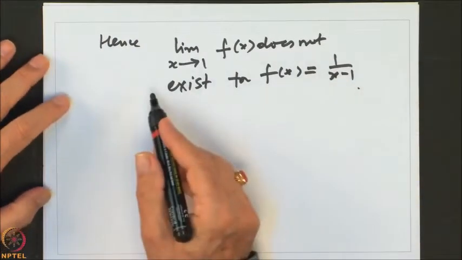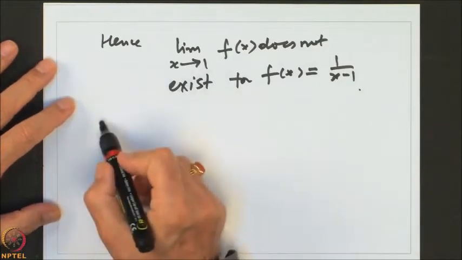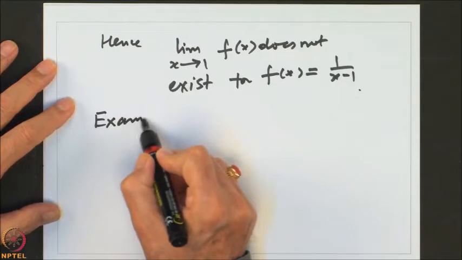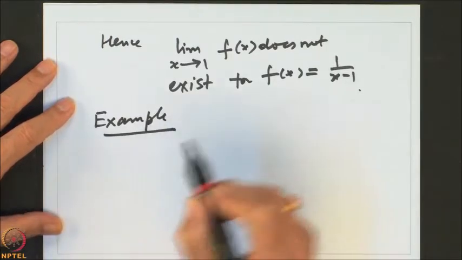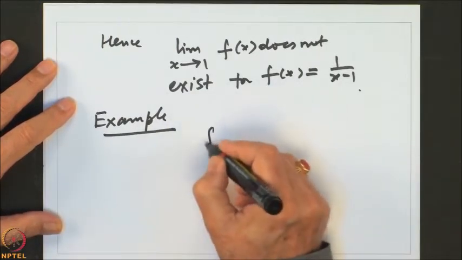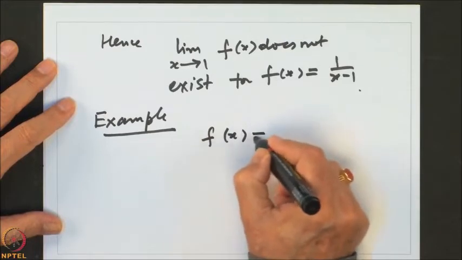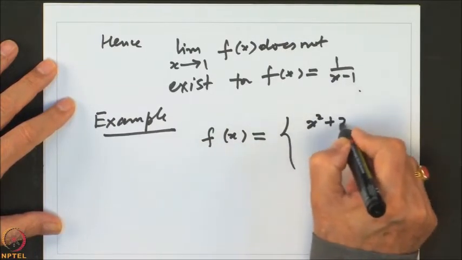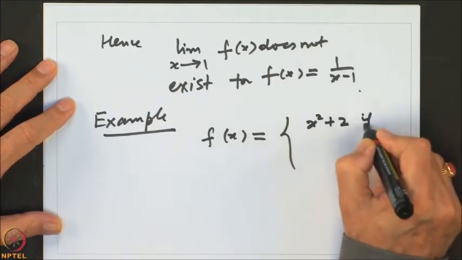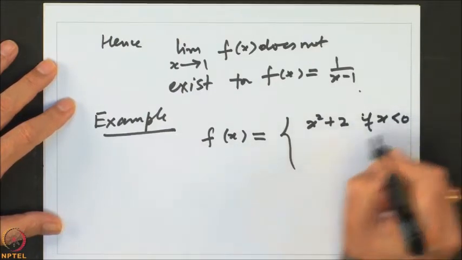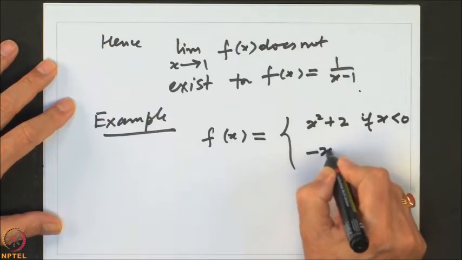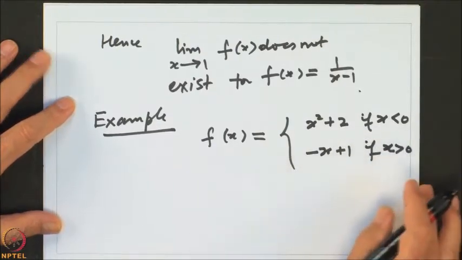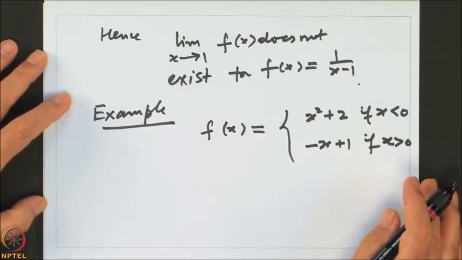Let us look at another example. Let us say f of x is defined as x square plus 2 if x is less than 0, and defined as minus x plus 1 if x is bigger than 0, right.